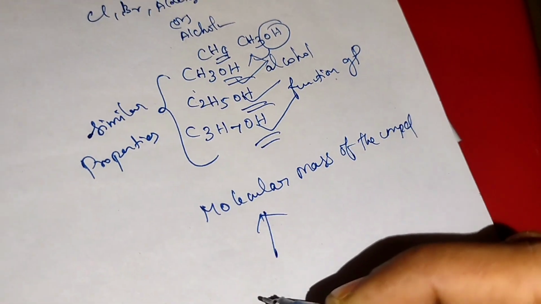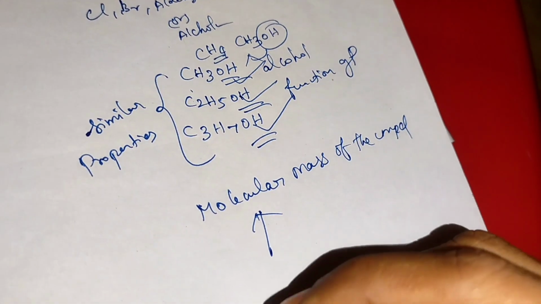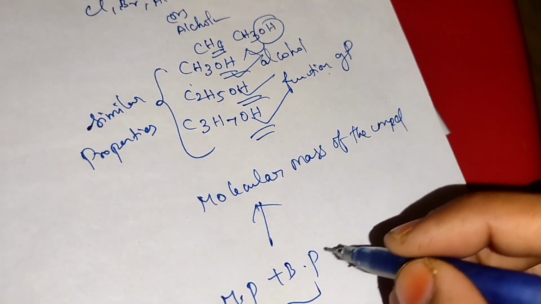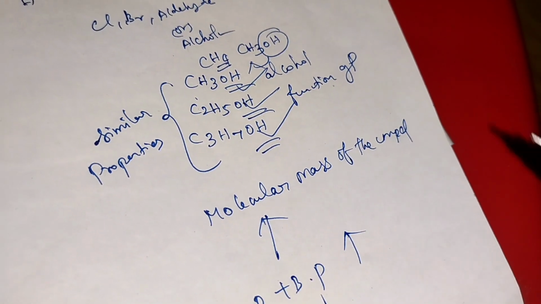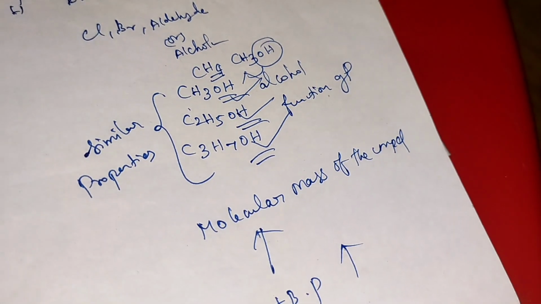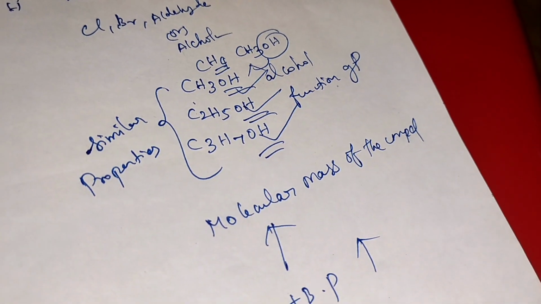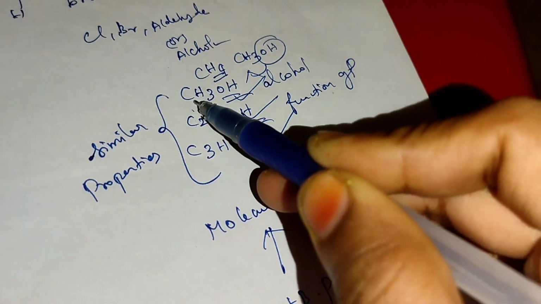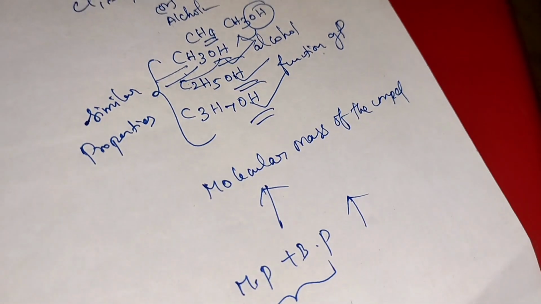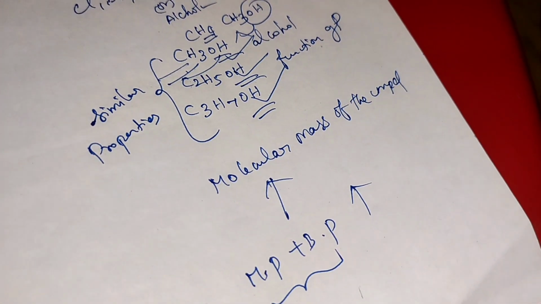Means the melting point and the boiling point are also higher. Why? Because it depends on the functional group, how much of the functional group is attached to the main group, and their weightage: the carbon atom weightage, hydrogen atom weightage, and the functional group weightage. According to that, the molecular mass of the compound will increase, and the melting point and the boiling point will also increase.